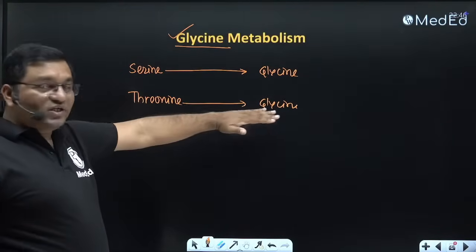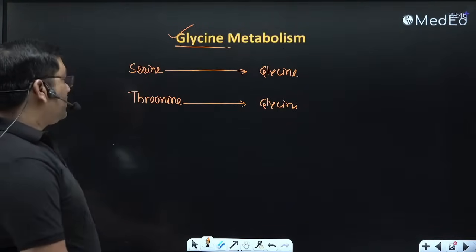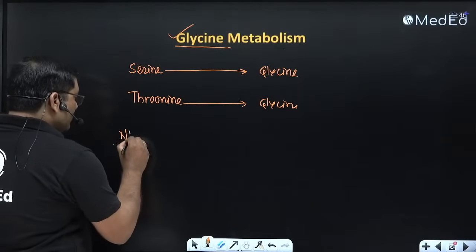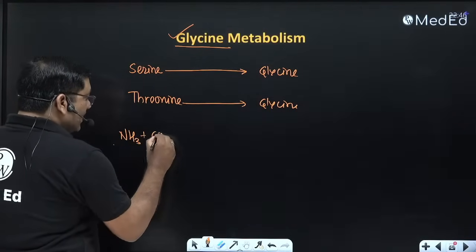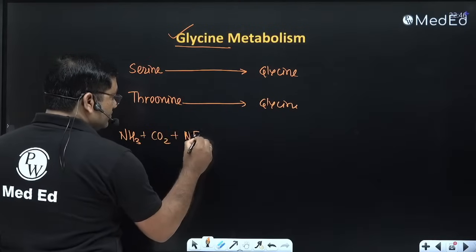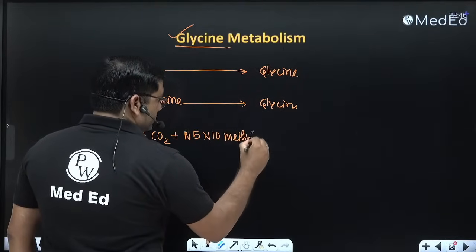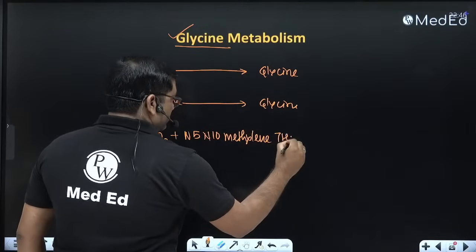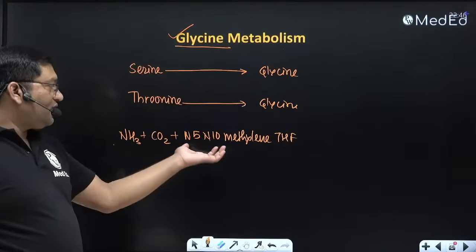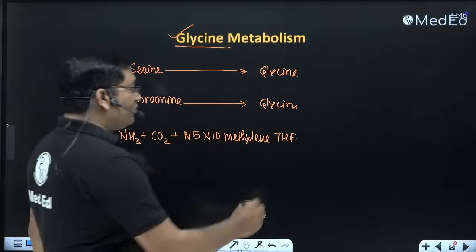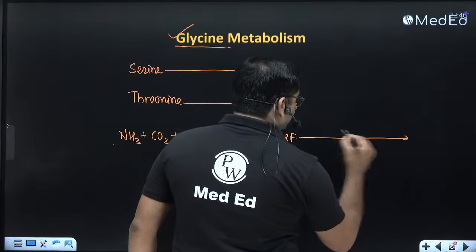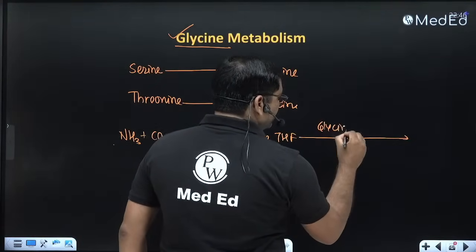Threonine is converted into glycine by the threonine aldolase reaction. Then the glycine cleavage system: NH3, CO2 and N5,N10-methylene tetrahydrofolate form glycine by glycine synthase.